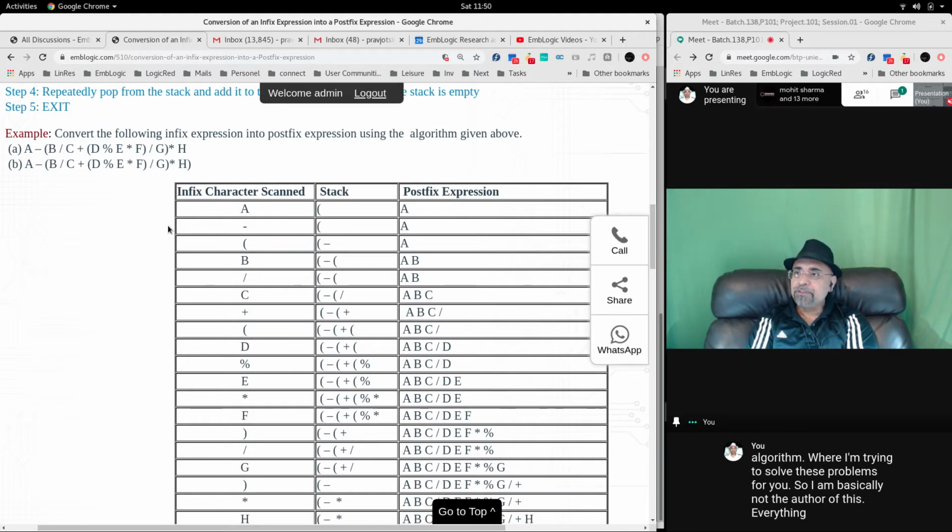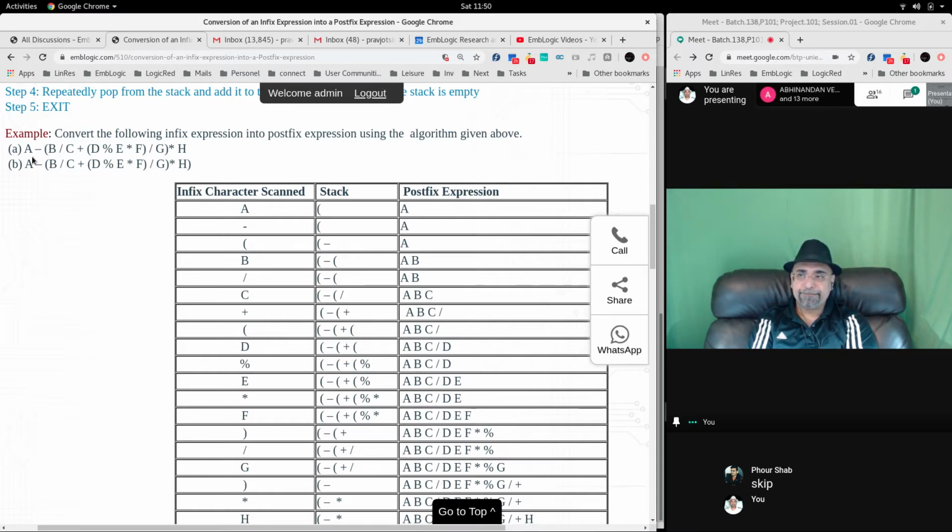Consider A. Infix character scanned: A. Okay, you put it in the stack. Then you find minus. Okay, you are going to process. You have to convert from infix to postfix. To convert it to postfix, you start from here. A is the character which is scanned. Minus is the operator. Bracket is the operator. B is the operand.